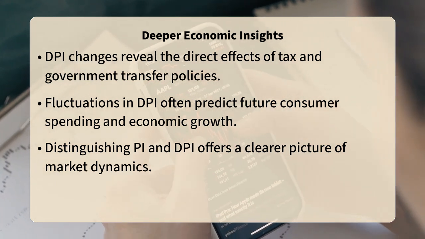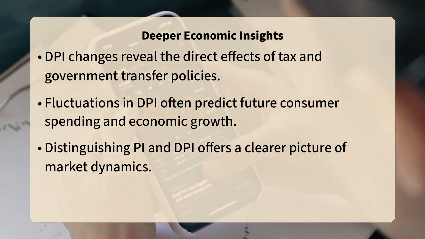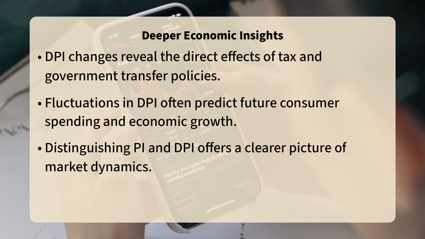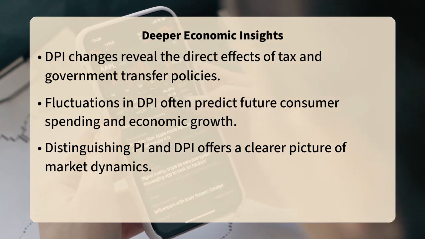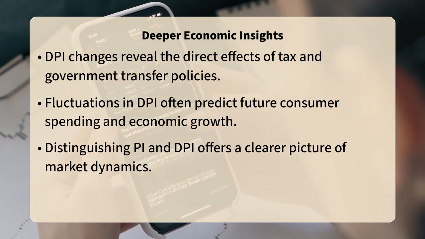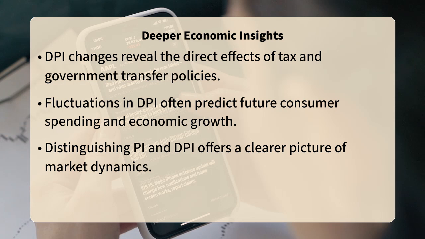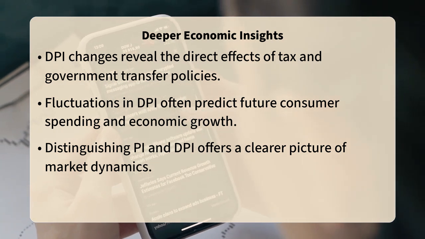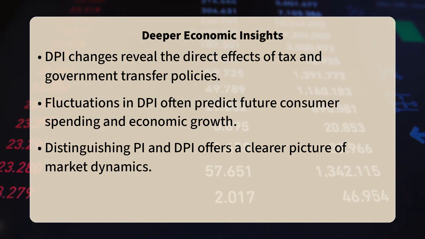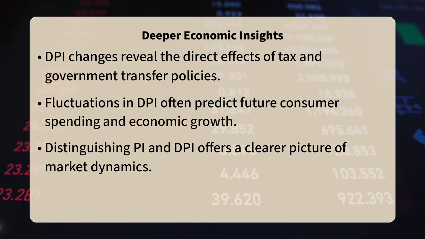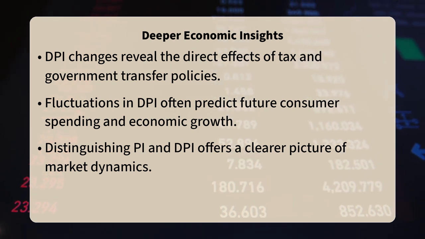Another point is that the marginal propensity to consume, a key concept in macroeconomics, is directly tied to changes in DPI. It helps economists predict how much of an additional dollar of disposable income will be spent versus saved. Grasping the difference between personal income and disposable personal income empowers you to interpret economic news with greater precision and to understand the real financial levers at play.